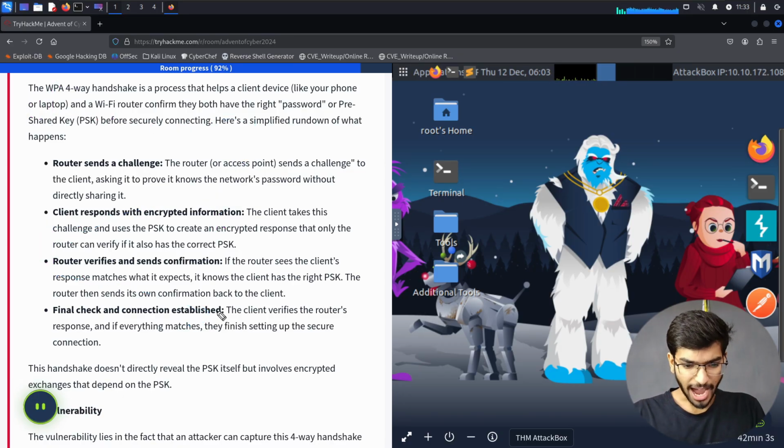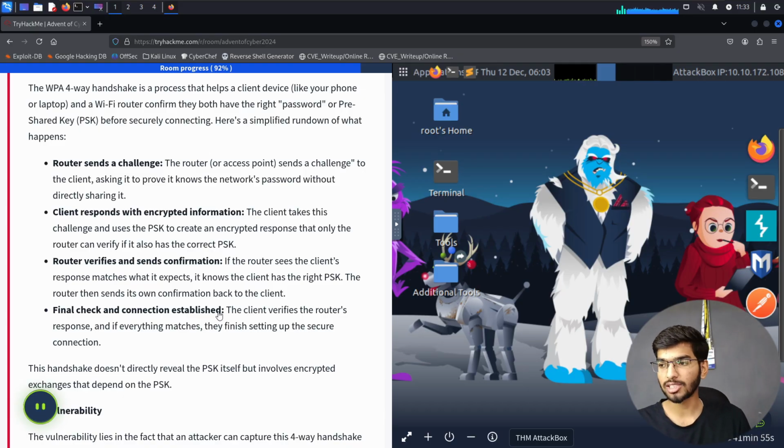So I know it was very brief. I wanted to keep it very brief because the description is already given there. Now, this handshake does not share the password exactly. It's not going to be in a clean format; it's going to be in an encrypted format while the client is sending it to the router.